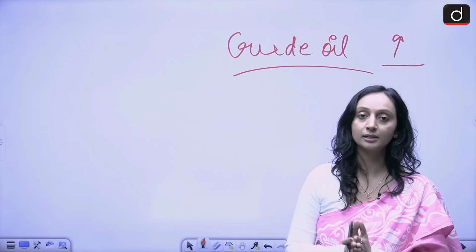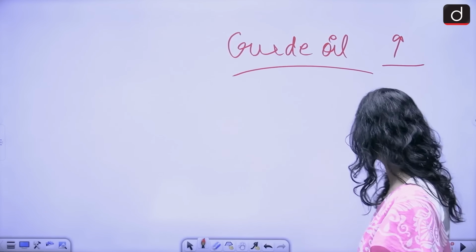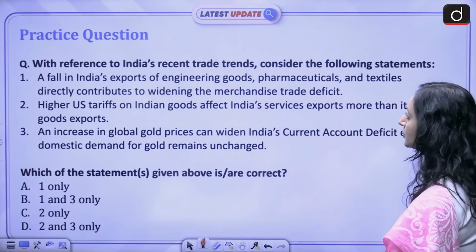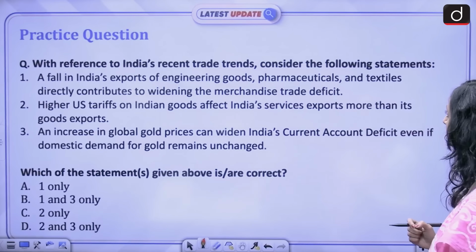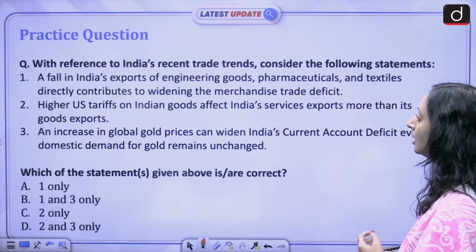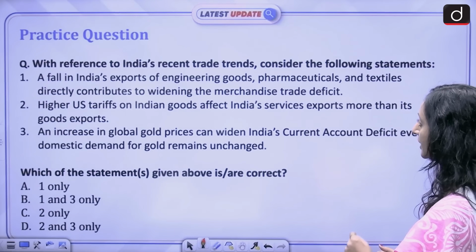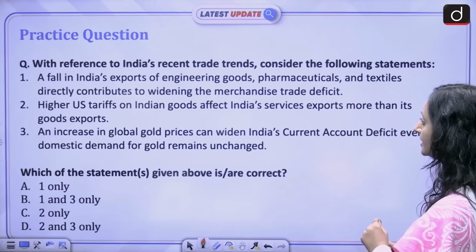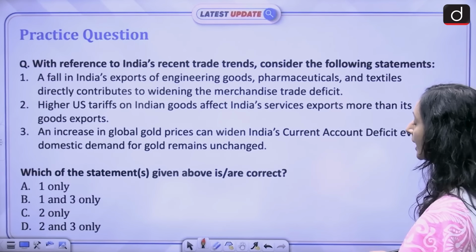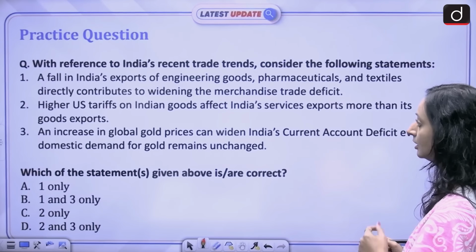Now, as always, let us practice a question for prelims. With reference to India's recent trade trends, consider the following statements. 1. A fall in India's exports of engineering goods, pharmaceuticals and textiles directly contributes to widening the merchandise trade deficit. 2.